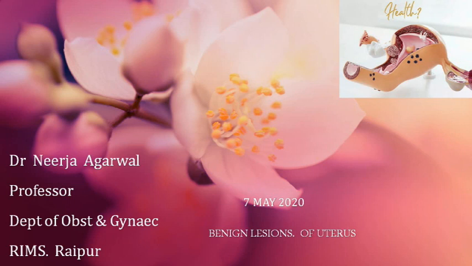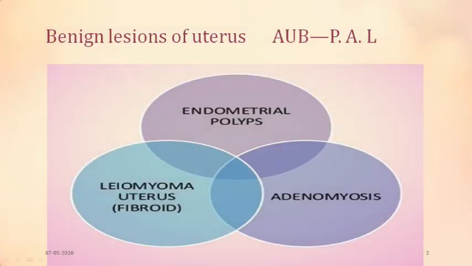So the first three lesions, that is the endometrial polyp, the adenomyosis, and the leiomyoma uterus, the PAL part of the PALM, are the benign lesions of the uterus. And the M part, which is responsible for abnormal uterine bleeding, is basically endometrial cancer or uterine cancer. So we discussed the adenomyosis part of AUB. And now we will be discussing the leiomyoma uterus or the fibroid part, the AUB-L, and we would be differentiating it from the P part, that is endometrial polyps.